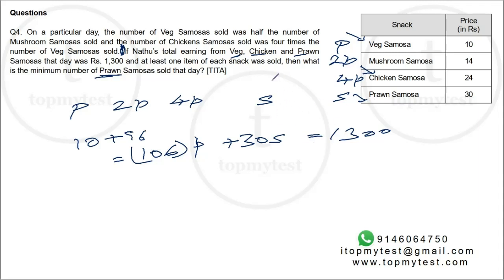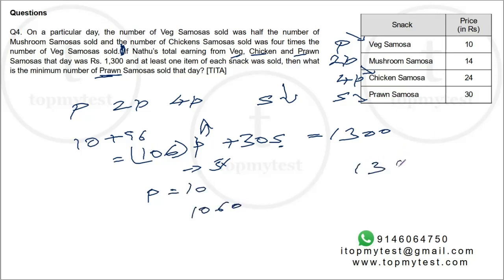So I need to again minimize the number of prawn samosa, which means I need to maximize the value of P. I need to reduce the value of S, which means I need to maximize the value of P. Now again, 30 times any number will be a multiple of 10. This is also a multiple of 10, which means 106 times P should be a multiple of 10. Right, which means P should be a multiple of 5. So let's see how many 5s can I add. Into 5 will give you 530, into 10 will give you 1060, into 15 will go above 1300. So maximum value of P can be 10. So put P equal to 10, you get 1060.